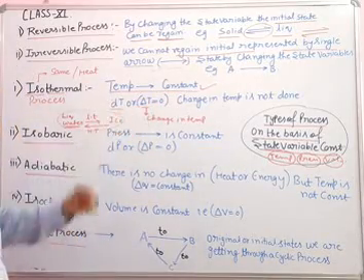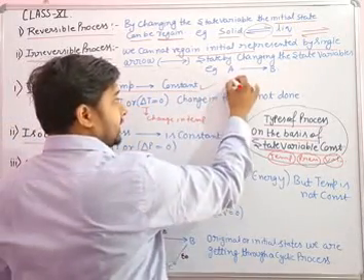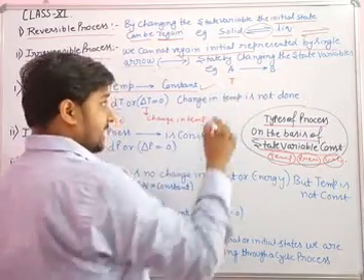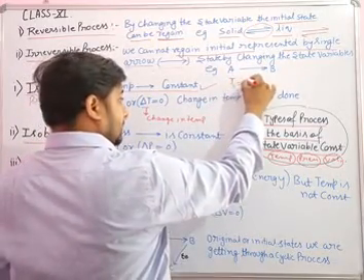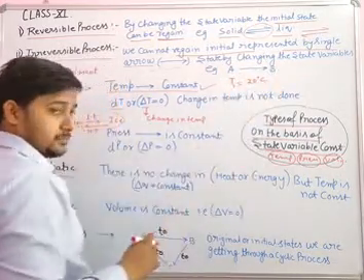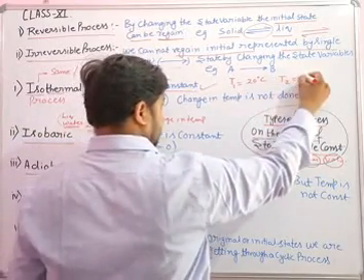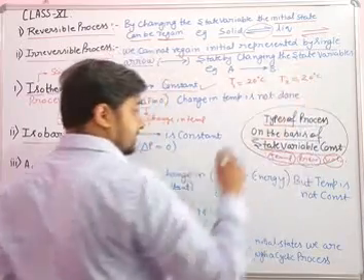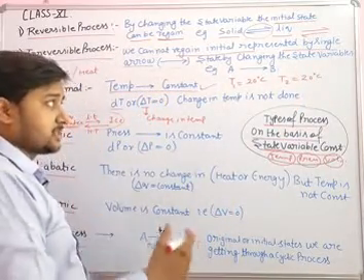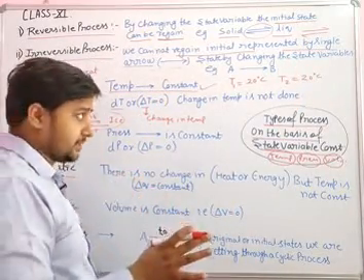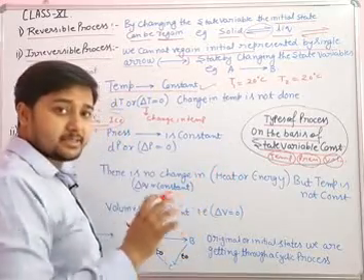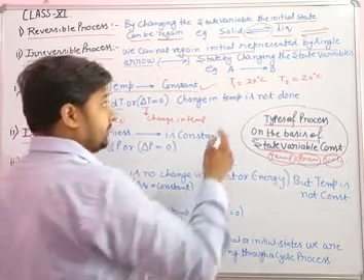What do you mean by delta T is equal to 0? Suppose that at the beginning of the process the temperature was 20 degrees Celsius. At the end of the process the temperature was 20 degrees Celsius. It means in the whole process the temperature remains constant. Constant doesn't mean 0.